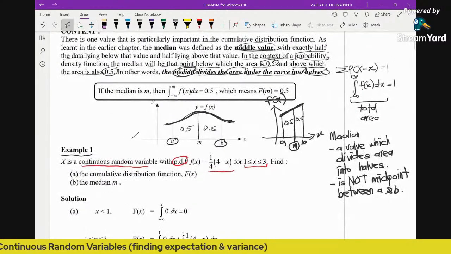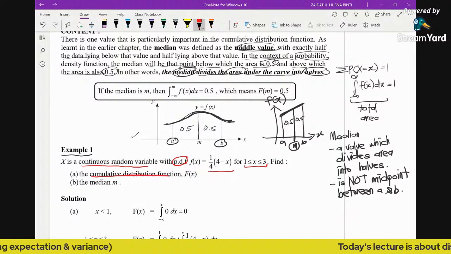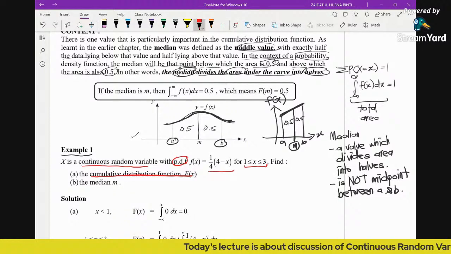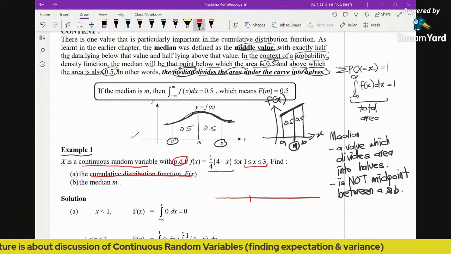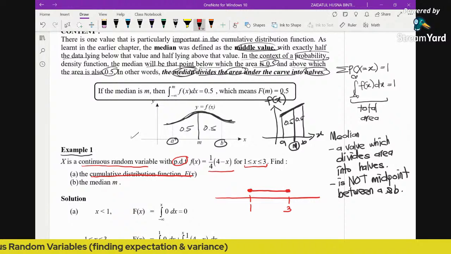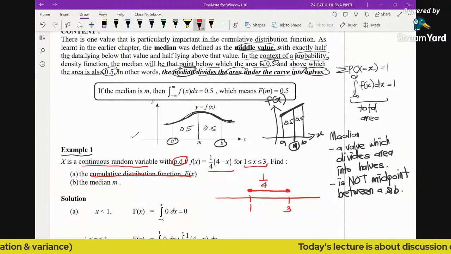Okay, so again, as we discussed before, if you are required to find the CDF of a PDF, or the CDF of a continuous random variable, my advice is please draw a number line. Once you draw the number line, you can see that the function is defined from 1 to 3. So you label the function here: 4 minus x is defined here.